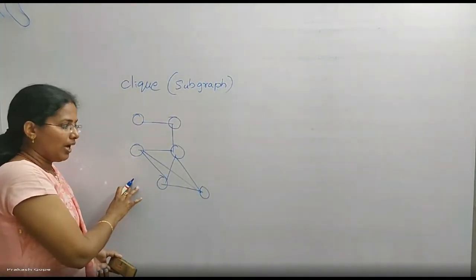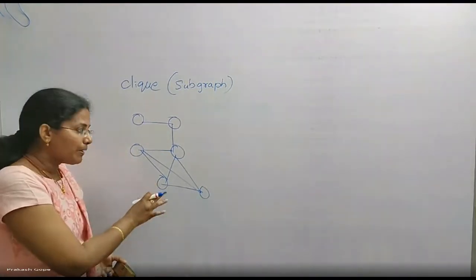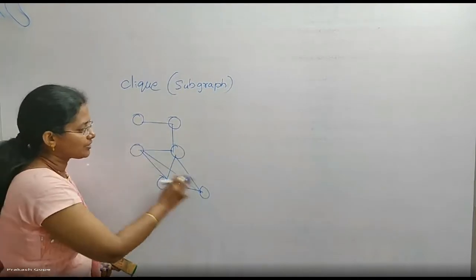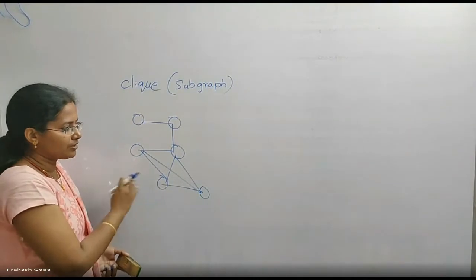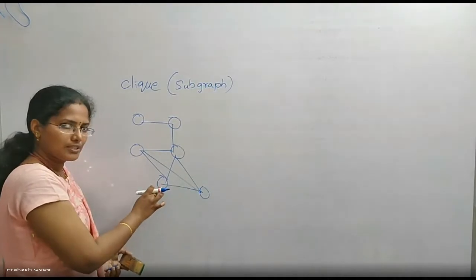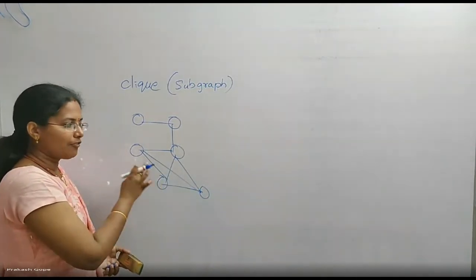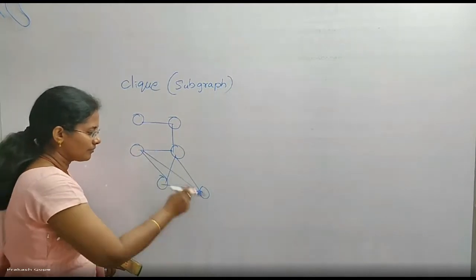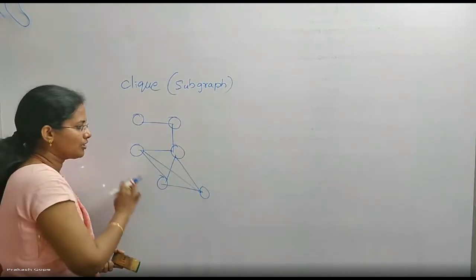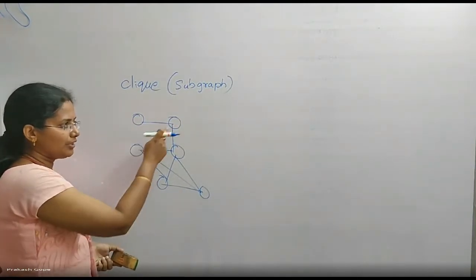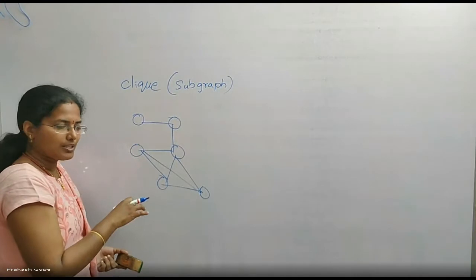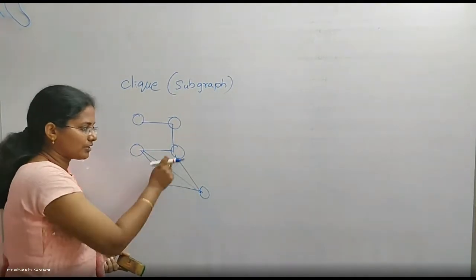But I am trying to look for a complete graph within this graph. Can I see a complete graph within this graph? Not with 6 vertices. No, it is not a complete graph with 6 vertices. But can I see a complete graph with 3 vertices? Yes. Can I see a complete graph with 4 vertices? Yes. Can I see a complete graph with 5 vertices? For example, assuming these 5. No, there is no edge between these two, no edge between these two, no edge between these two. So I cannot see a complete graph with 5 vertices, but I can see a complete graph with 4 vertices.